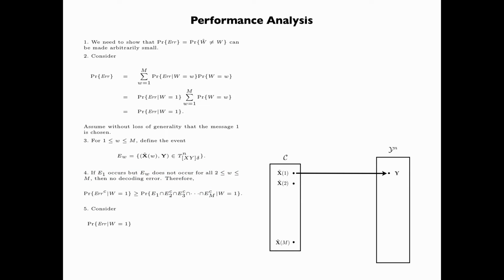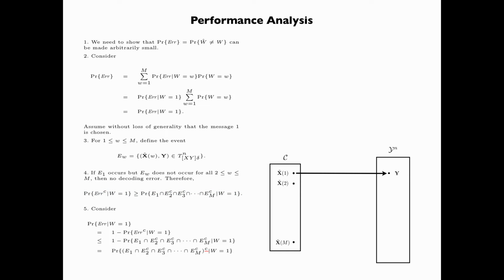Now consider the probability of the error event, given that W is equal to 1. This is equal to 1 minus the probability that the error event does not occur, given that W is equal to 1. Using the above inequality, we obtain the upper bound 1 minus the probability of E1 intersect E2 complement, intersect E3 complement, intersect all the way to EM complement, given that W is equal to 1.